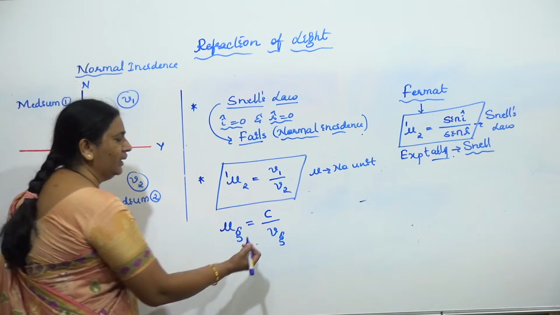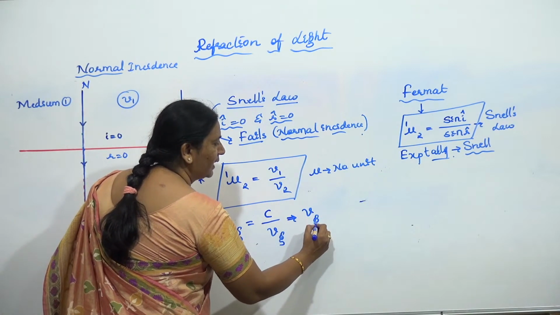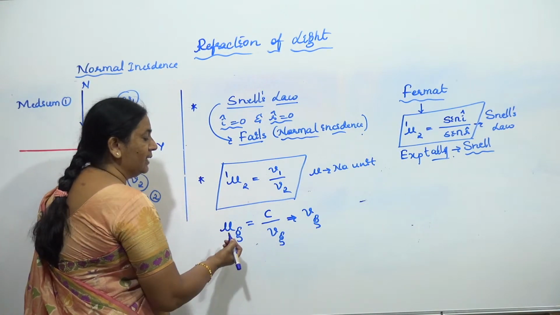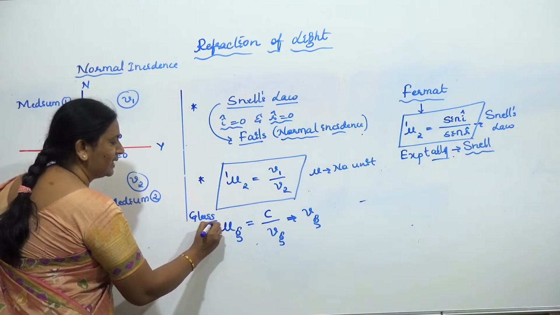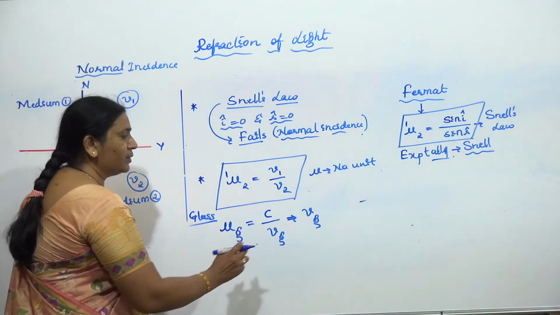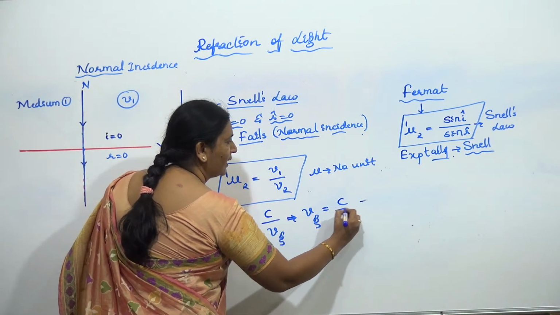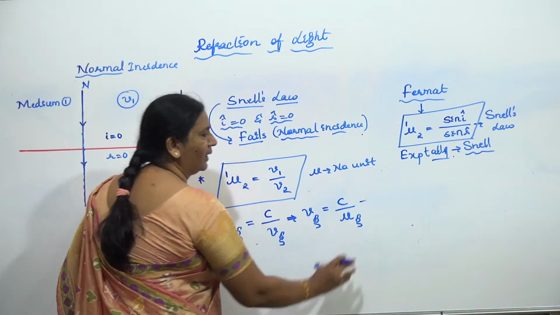So the speed of light in glass becomes C divided by the refractive index of glass, mu of glass.